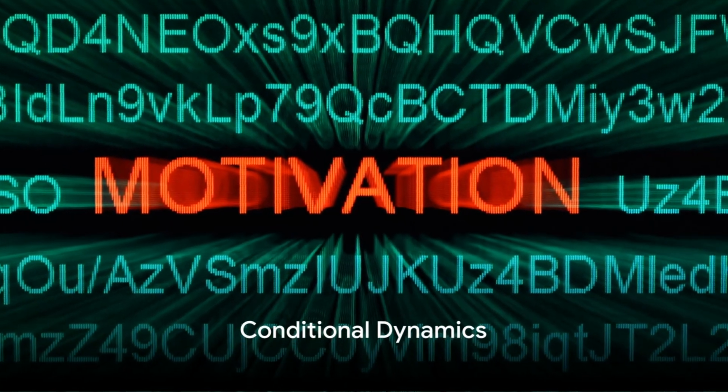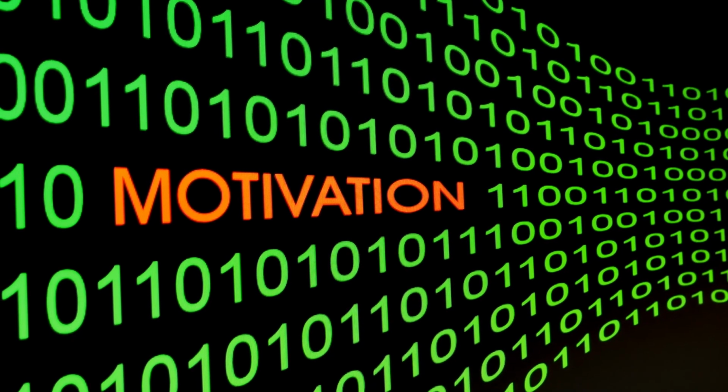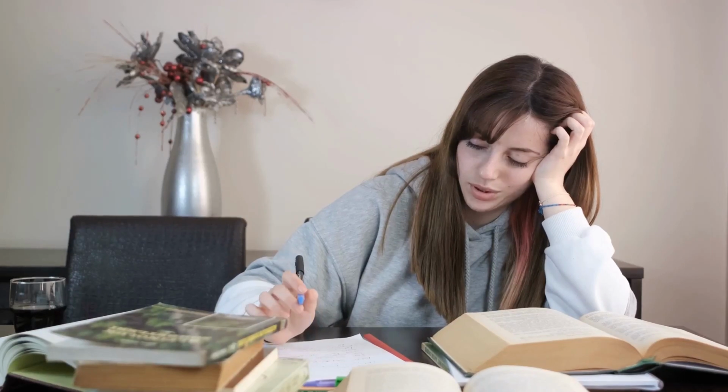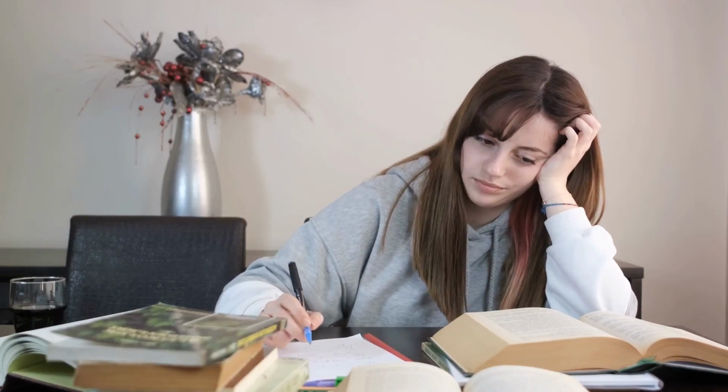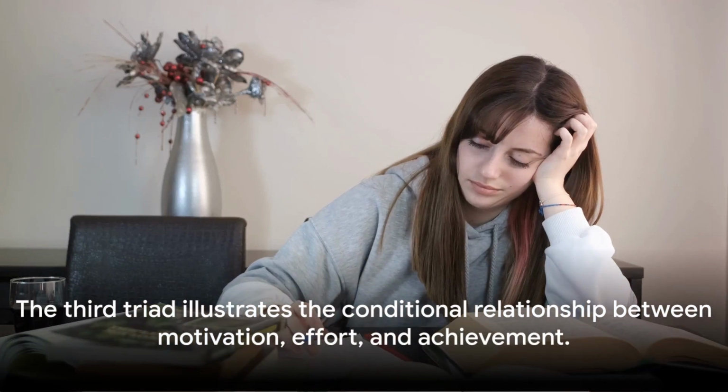Triad 3, conditional dynamics. 3A, motivation. A, consistent effort. B, achievement of objectives. C. 3N, lack of motivation. A, inconsistent effort. B, non-achievement of objectives. C.